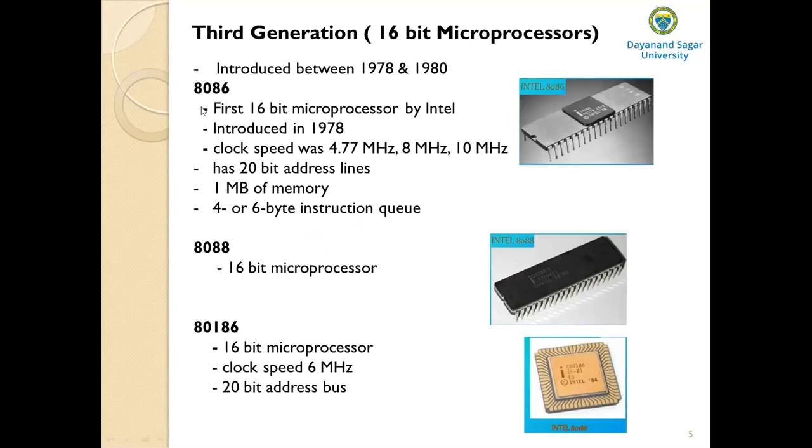After the 8086 came the 8088. It is also a 16-bit microprocessor. And then came the 80186. It is also a 16-bit microprocessor, and it operates at a clock speed of 6 megahertz. It also has a 20-bit address bus.